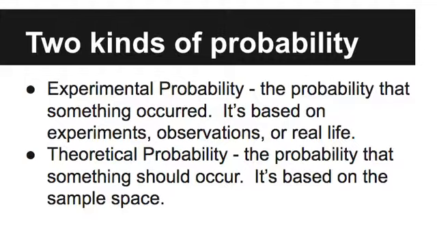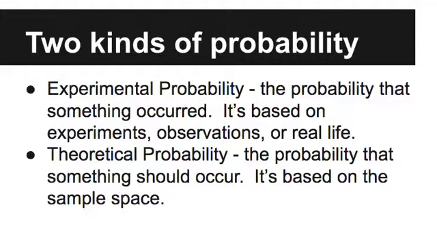So theoretical probability would be based on a tree diagram or an area diagram. It's what should happen. What should happen when I flip a coin? Half the time you should get heads, half the time you should get tails. That's not actually what happens necessarily. It could, but there's a difference between what actually happens and what should happen. Is that okay? I'll go over an example problem here at the end.